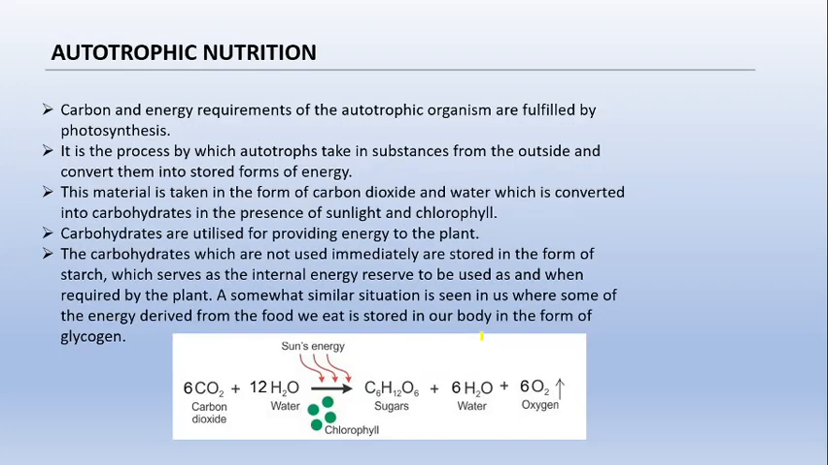Now what is the autotrophic mode of nutrition? Autotrophic mode of nutrition is a nutrition where the organism has the capacity to convert inorganic sources into organic sources. The inorganic sources are carbon dioxide and water, and they will convert these into the organic source known as carbohydrates. Now carbohydrates are utilized for providing energy to the plant. The carbohydrates which are not used immediately are stored in the form of starch. So plants store their energy in the form of starch, and we humans store our energy in the form of glycogen.